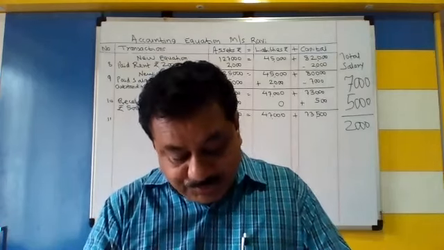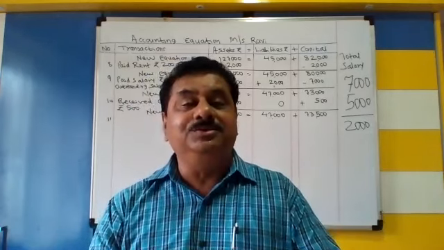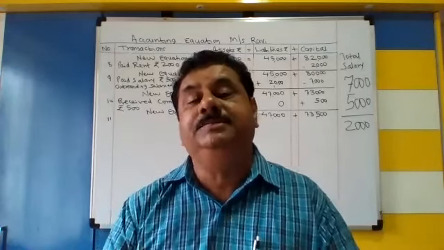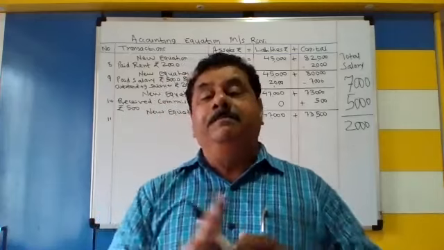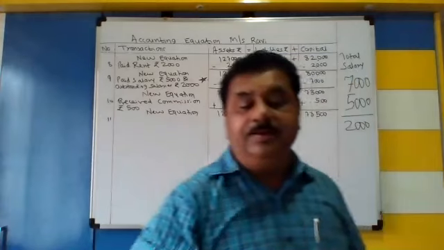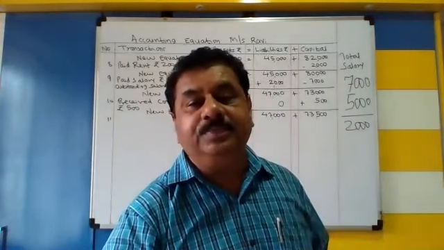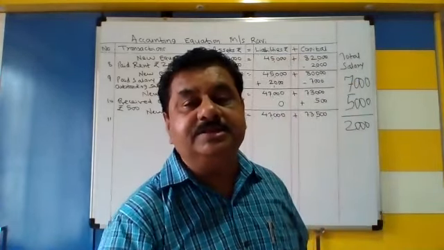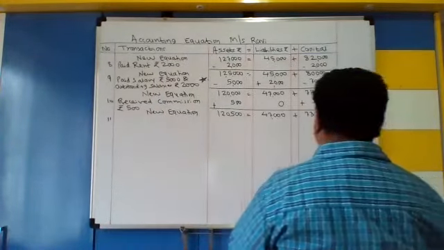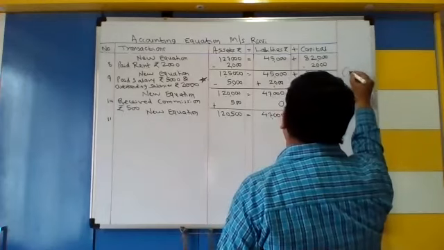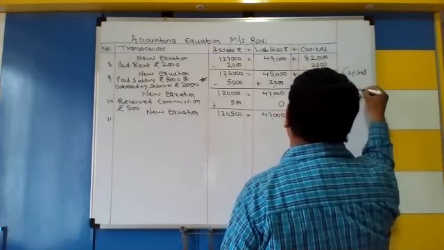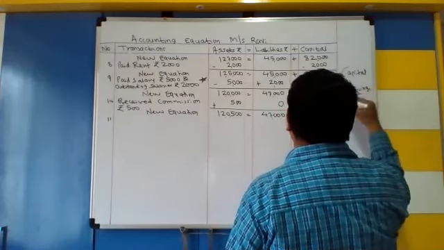Ramesh withdrew 1,000 for personal use. Withdrew 1,000 for personal use is called as drawings. मतलब देखो बिजनेस में जब भी आप बिजनेस चालू करते हो, whenever you are starting with the business, you are putting the money in the business which is called as capital. But whenever you are in need, ये कैपिटल हो गया, उसका अपोजिट हो गया ड्राइंग्स.